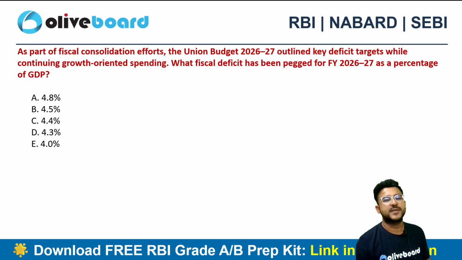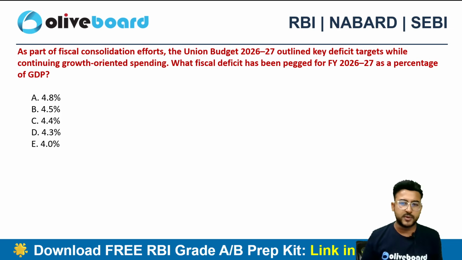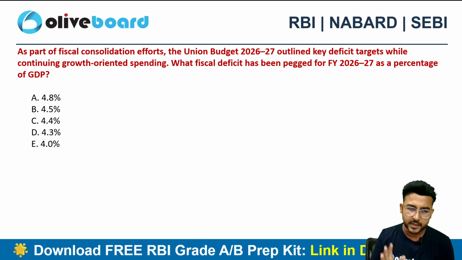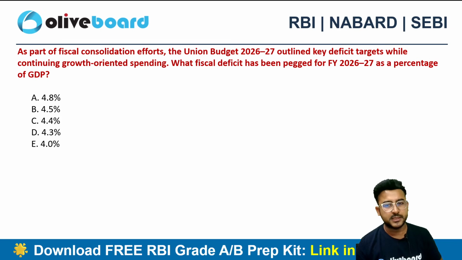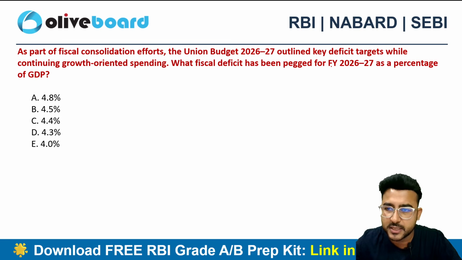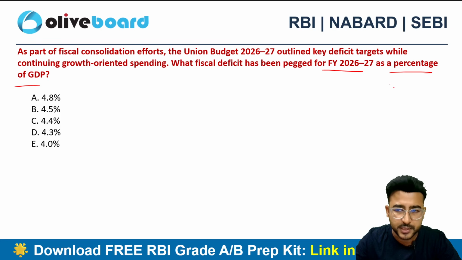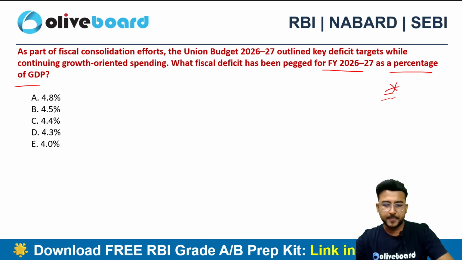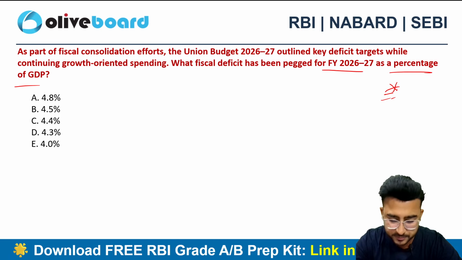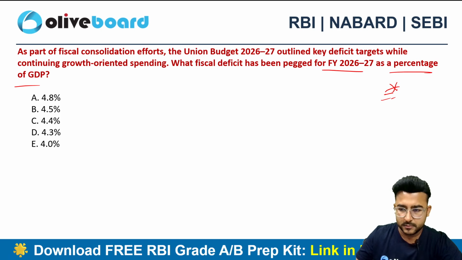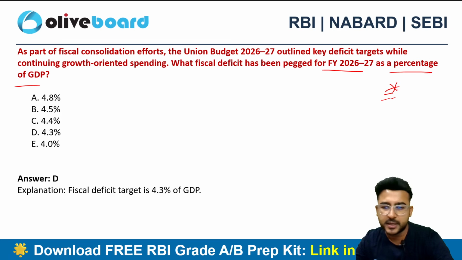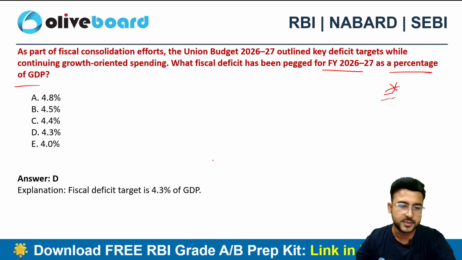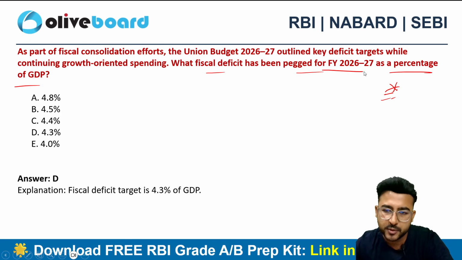As part of fiscal consolidation effort, the Union Budget 2027 outlined key deficit target while continuing the growth oriented spending. Can you tell me the fiscal deficit that has been pegged for financial year 2027 as a percentage of GDP? Important for the exam. Important question from the examination perspective. And the correct choice here will be option D, 4.3% of the GDP. 4.3% of the GDP is the fiscal deficit which has been targeted for financial year 2027.